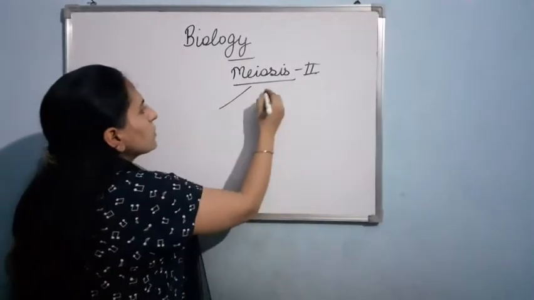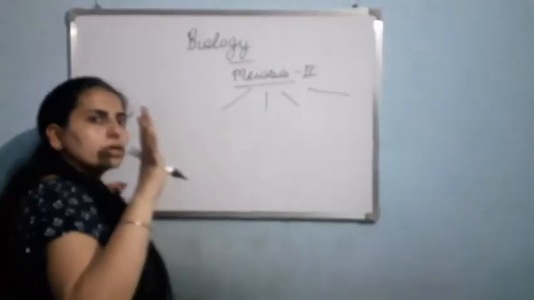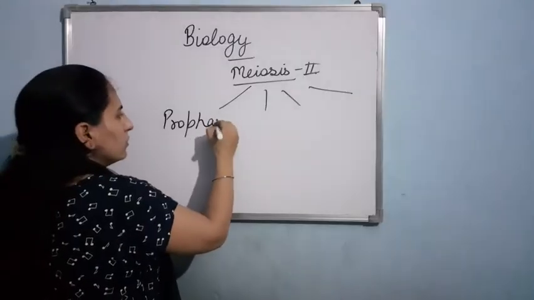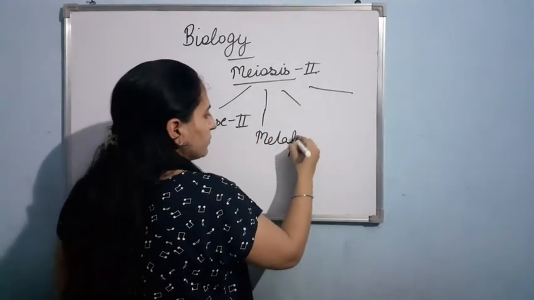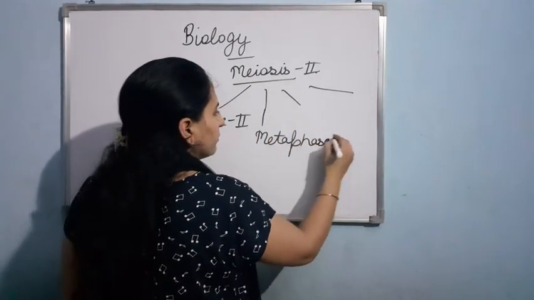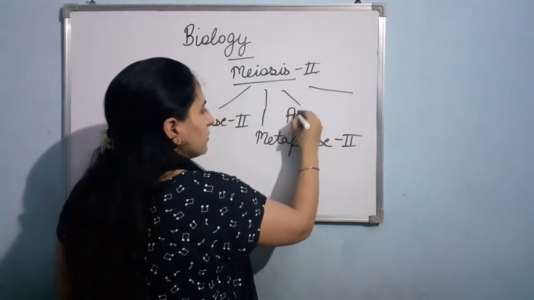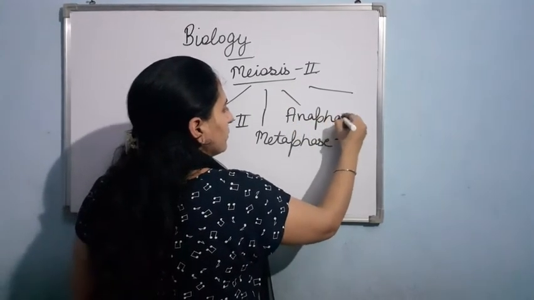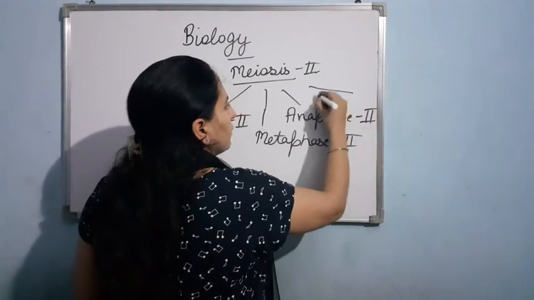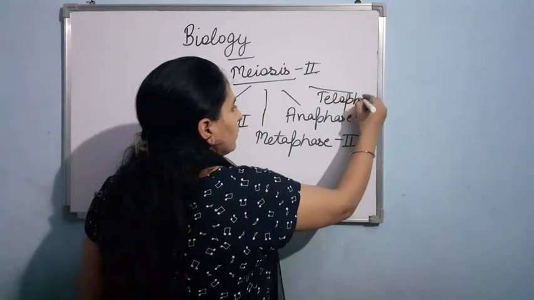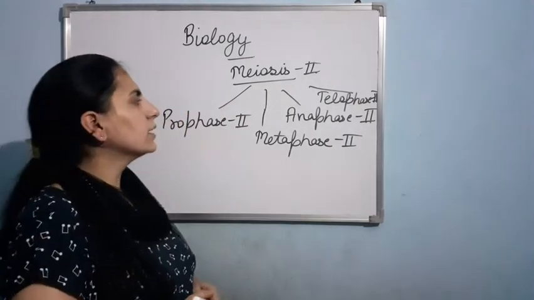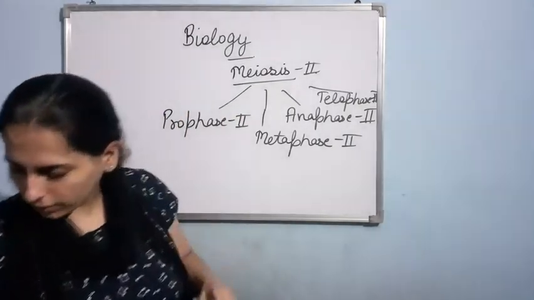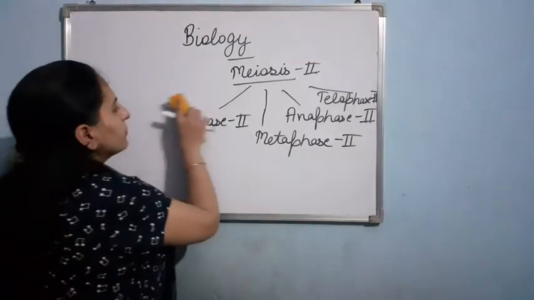This meiosis 2 is further divided into four sub phases, that is prophase 2, metaphase 2, anaphase 2 and telophase 2. You can also call it second. Now let us study these phases one by one. First of all, let us talk about prophase second.